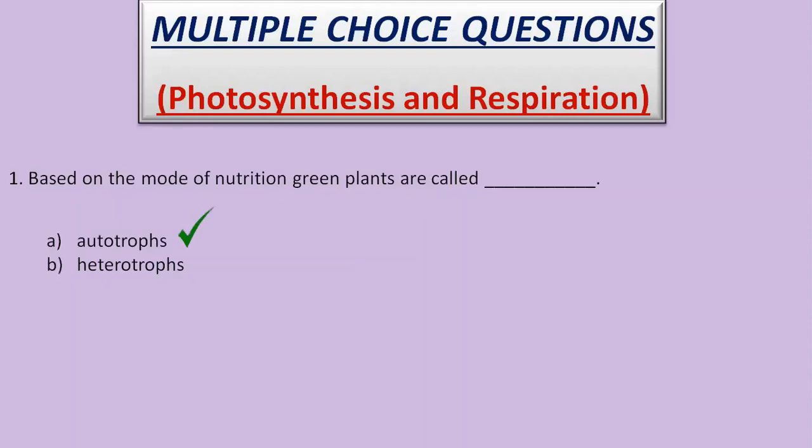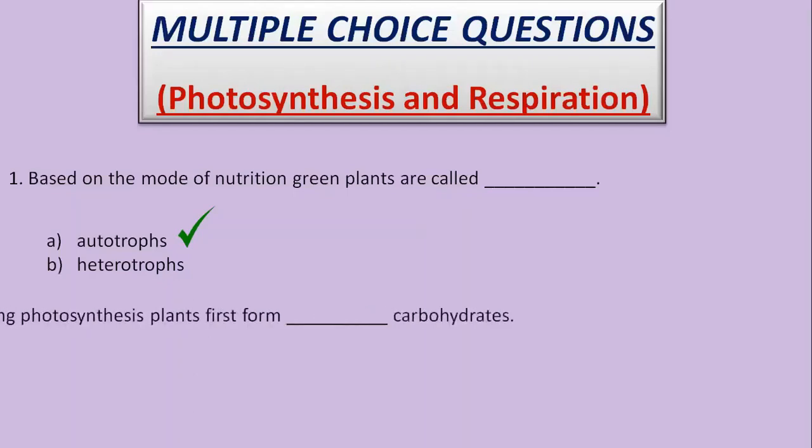So the plants self-nourish themselves. They are known as producers in a food chain. And the mode of nutrition which green plants follow is known as autotrophic mode of nutrition. Whereas animals are known as heterotrophs because we depend on other living organisms for our food and survival.